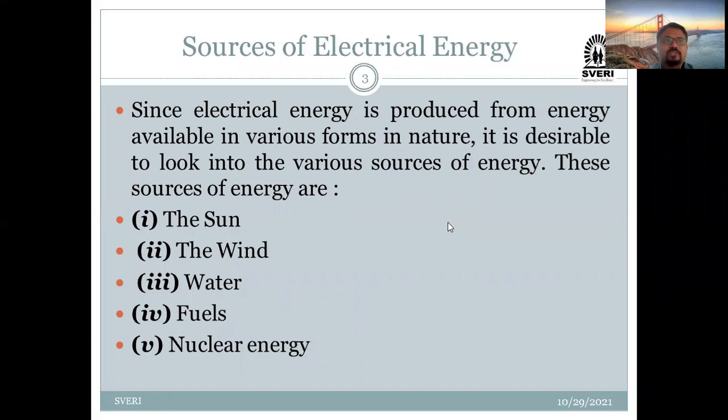These sources are classified into 2 different types: first the conventional energy sources, and second the non-conventional energy sources. Okay, so we will see now.